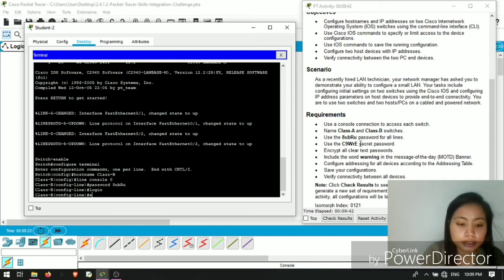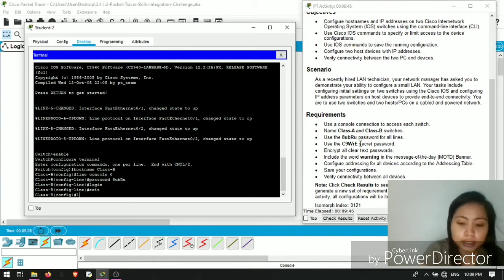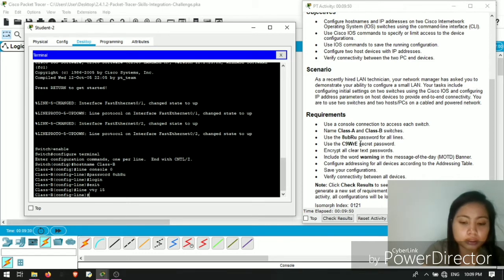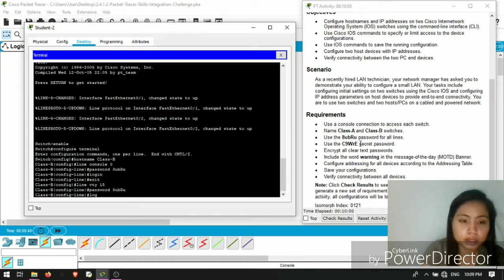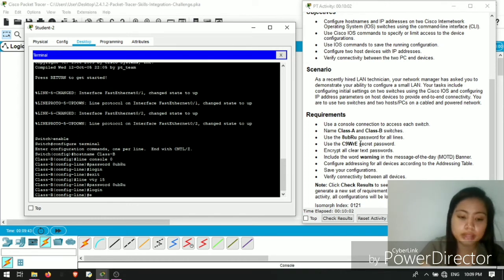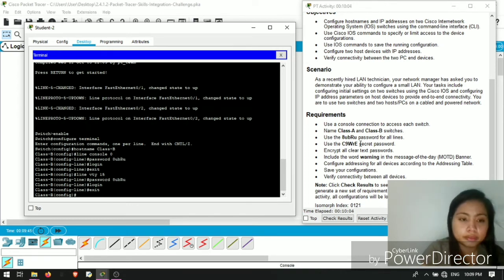Then login, exit, then line VTY 0 15, the password again, 8UB capital RU, enter, login, then exit.